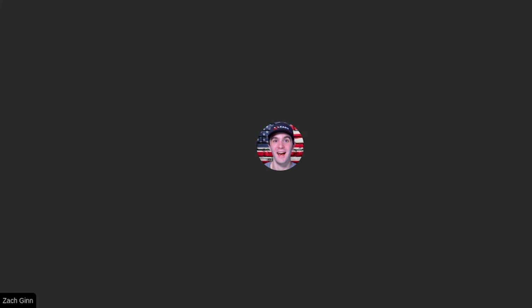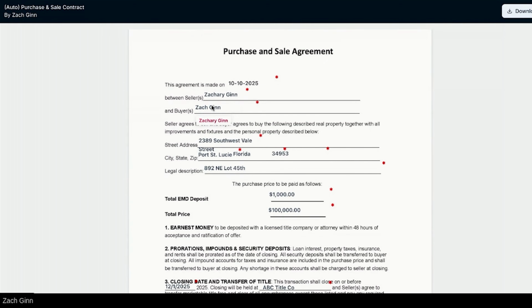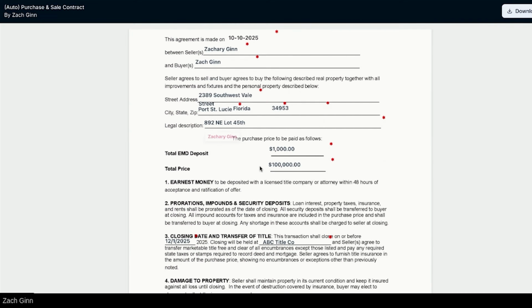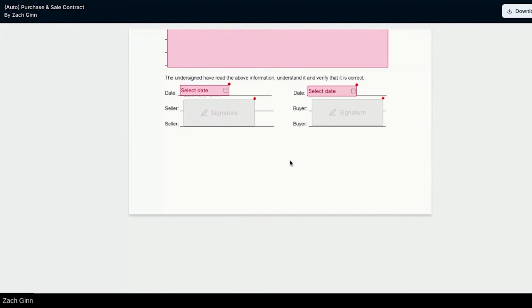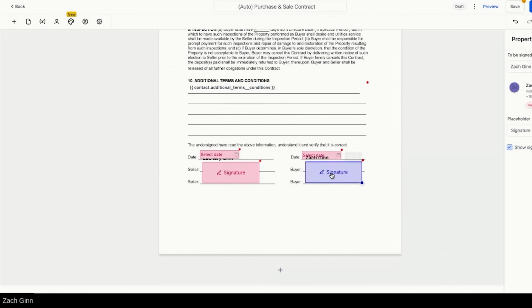Go right here. PSA stands for purchase and sale agreement. So it says between, oh yeah, my name's Zach Ginn, the buyer and the seller Zach. Okay, that's a little confusing, but obviously the info on the contracts right here, the EMDs right here, all this stuff, 30-day inspection period, all this stuff's right here. You just put the signature right here.